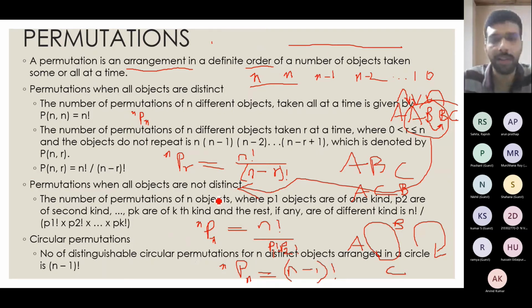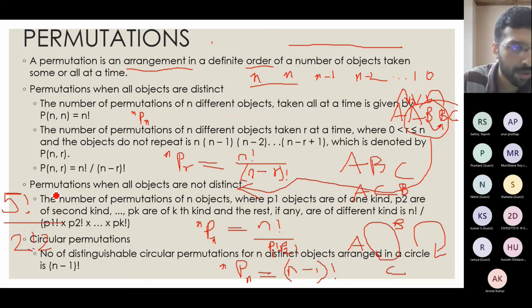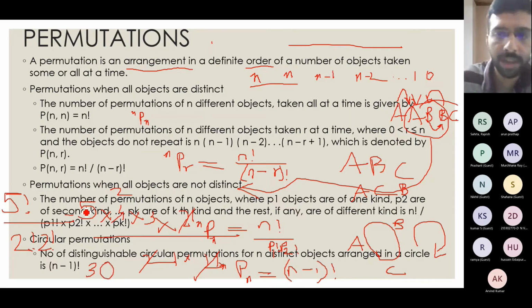Yes, Prashant. For the case that we considered, A, A, B, B, C, I have two objects of type A, two objects of type B. Using this formula, the number of ways is 5 factorial by 2 factorial into 2 factorial. So this will be 5 into 4 into 3 into 2 factorial by 2 factorial into 2 factorial. This 2 factorial and this 2 factorial will cancel, and the remaining 2 factorial is 2. So I got 5 into 10 to 10 into 3. So I will have 30 ways of choosing these things.